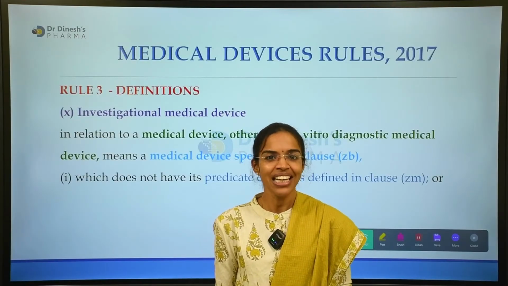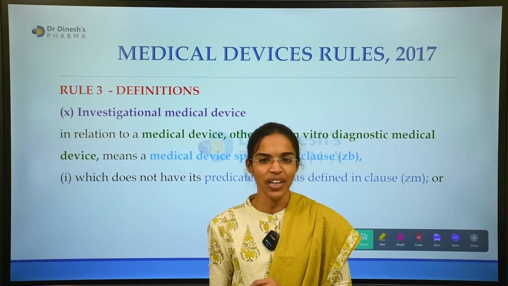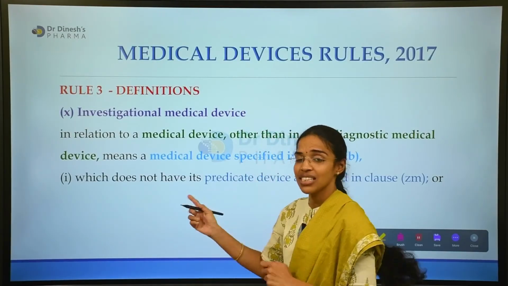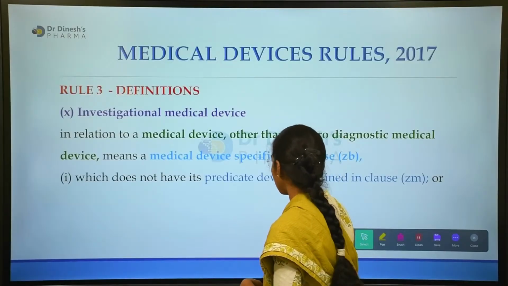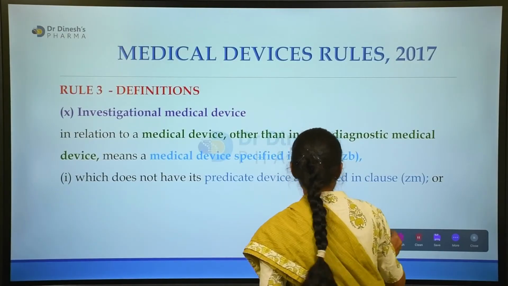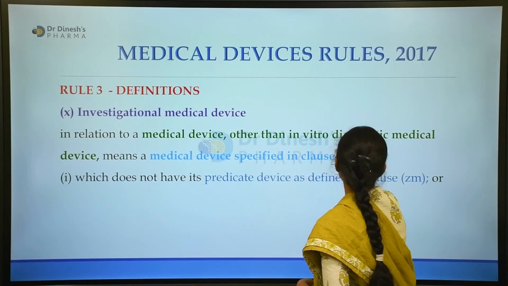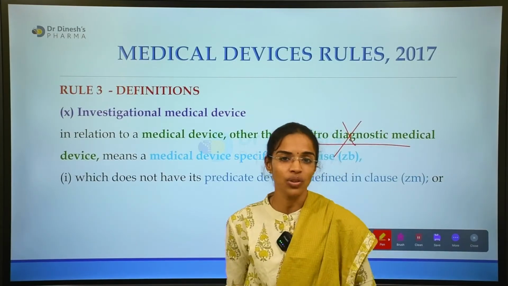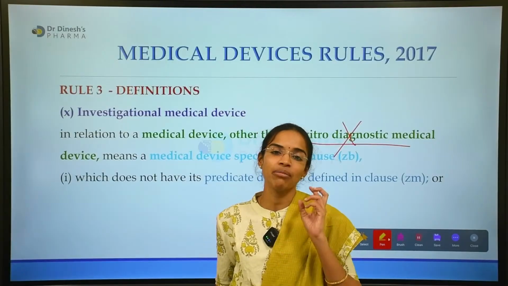What is an IND? Investigational new drug. The investigational medical device is very much similar to that. But in vitro diagnostic medical devices are not included in the IMD, the investigational medical device.